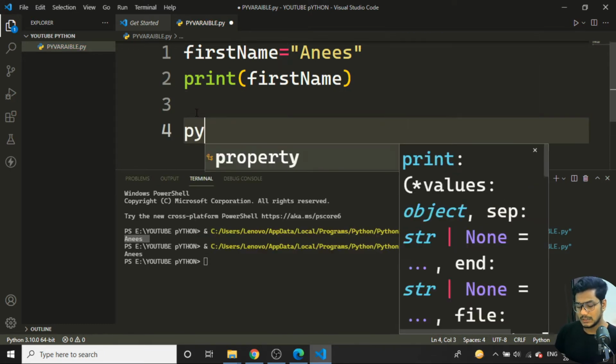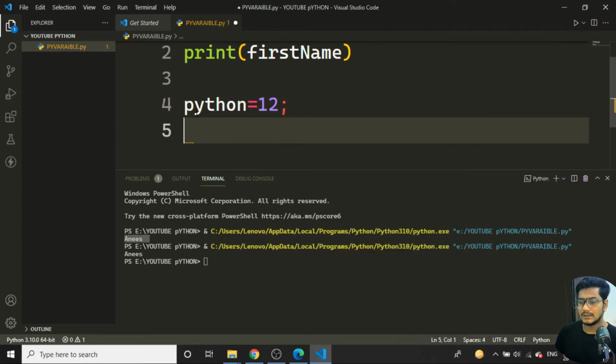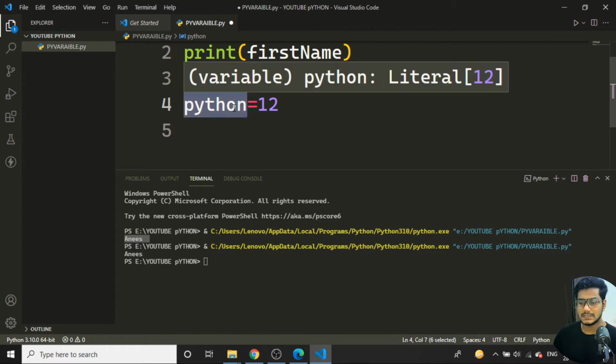Suppose I should not give python is equal to something. I cannot give python is equal to 12 like this. Python is a programming name, and we should not use such kind of thing.